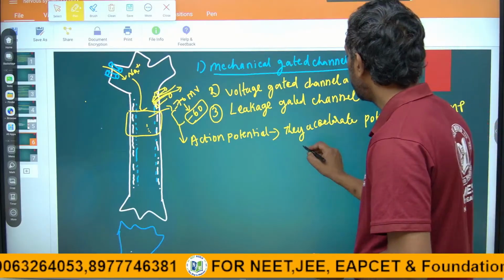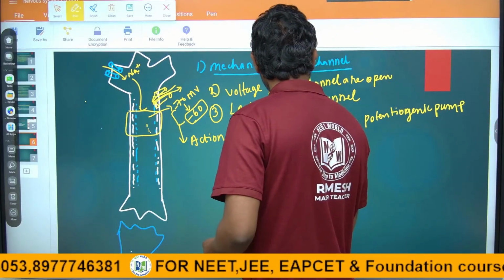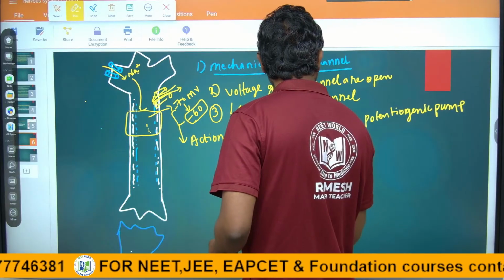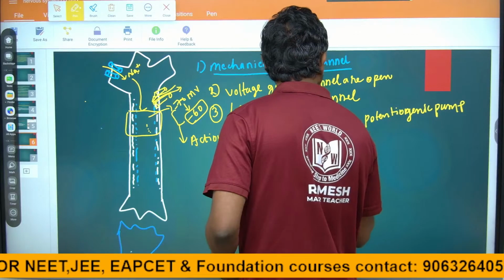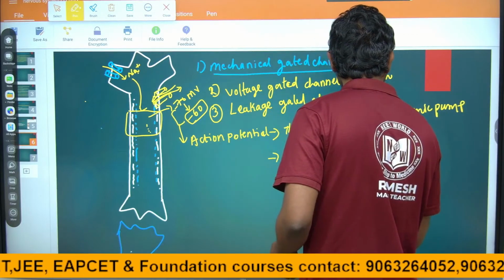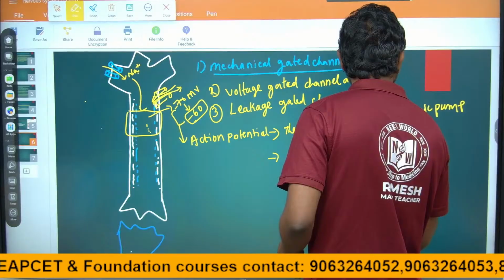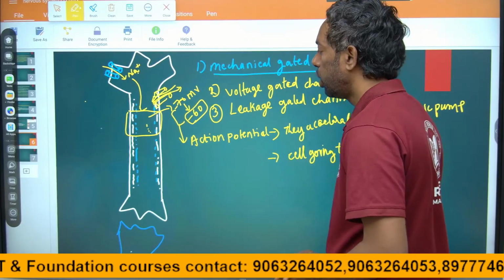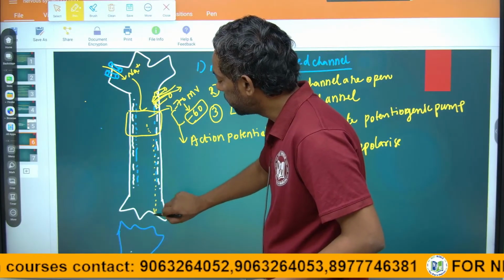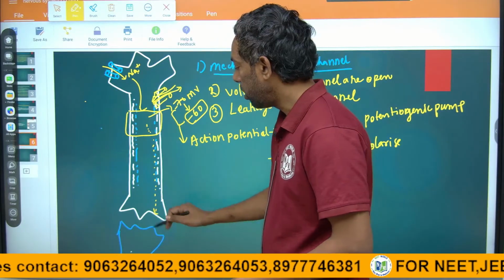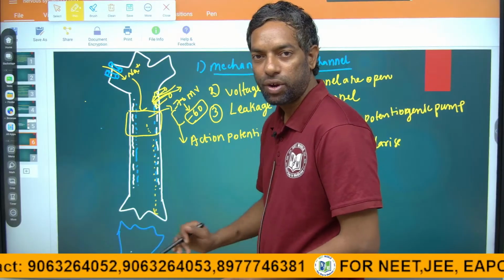In this condition, the cell is going to be depolarized. Depolarized means the signals throughout the membrane can exit out into the end part of the neuron cell.